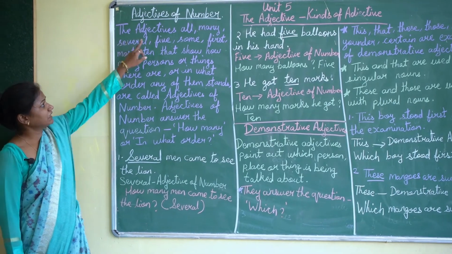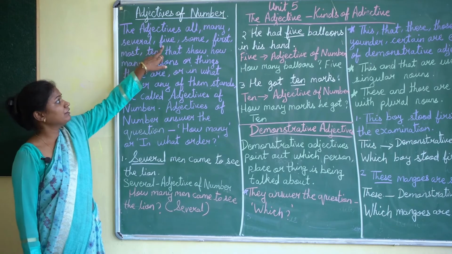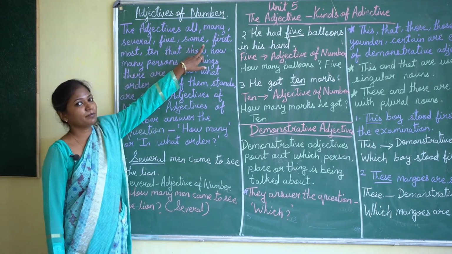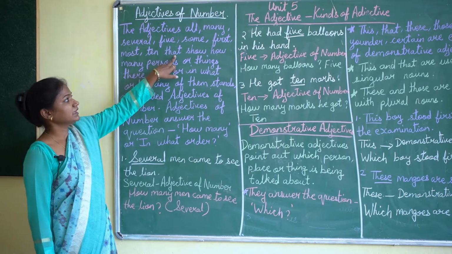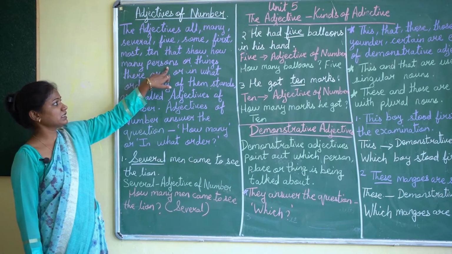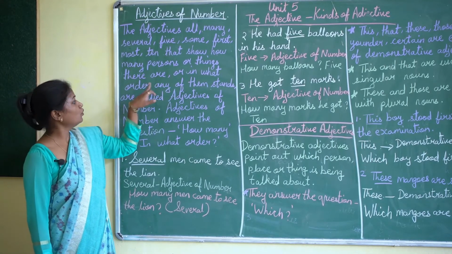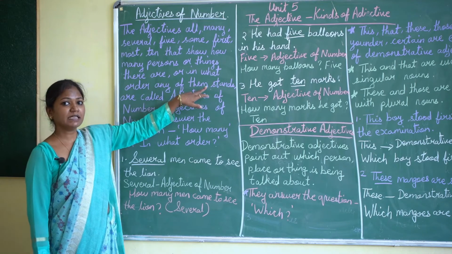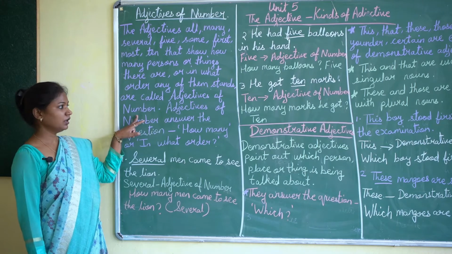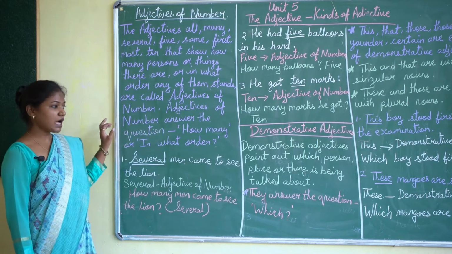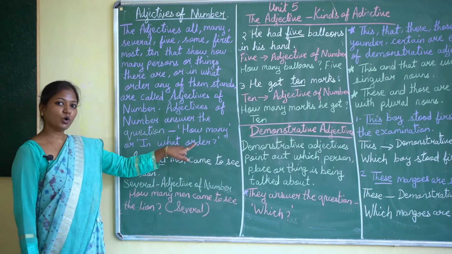Now see the adjectives all, many, several, 5, some, first, most, 10 that show how many persons or things there are or in what order any of them stands are called adjectives of number. Adjectives of number answer the question how many or in what order.